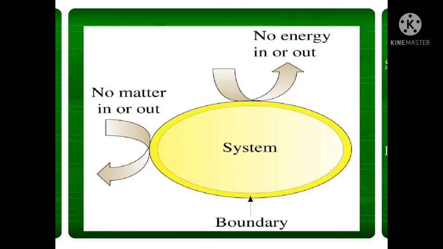Here we can see the diagrammatic representation of system, boundary, and surroundings. When the system is bounded by some control volume, no matter enters or leaves the system, or no energy enters or leaves the system through the boundary.